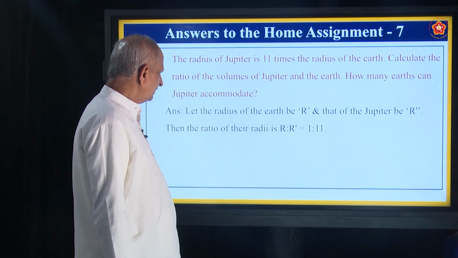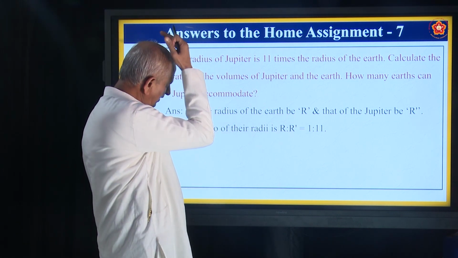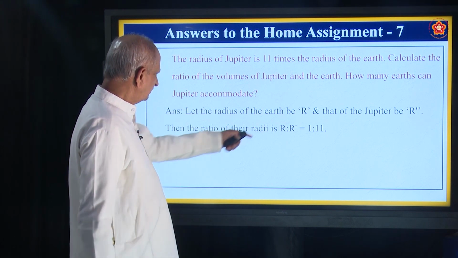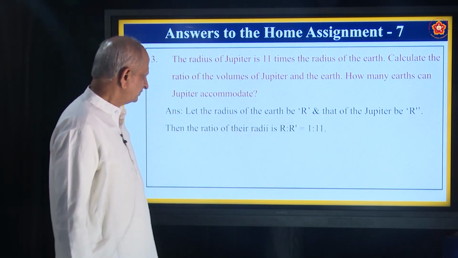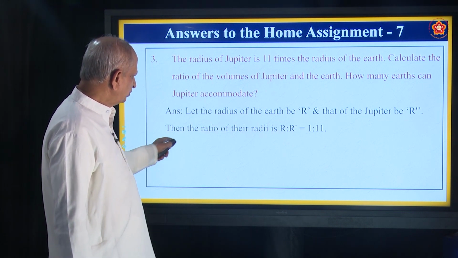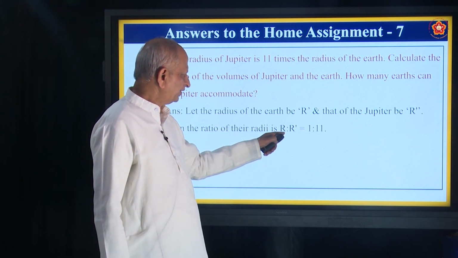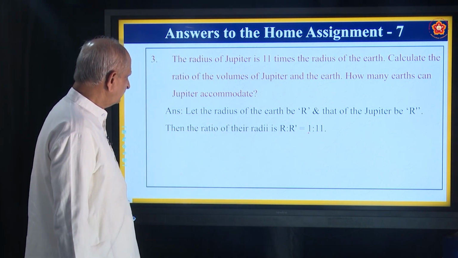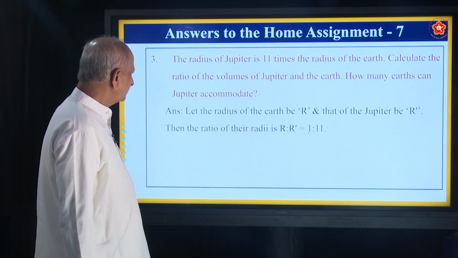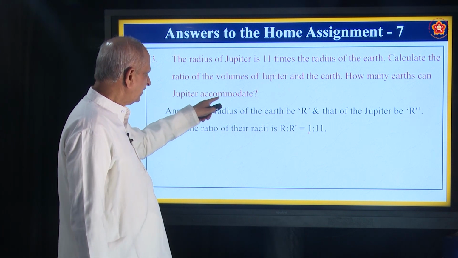Here it is given that the radius of Earth we call R, and that of Jupiter we call R dash. So the ratio of the radii is given, R is to R dash, 1 is to 11. Now the question is, how many Earths can Jupiter accommodate?